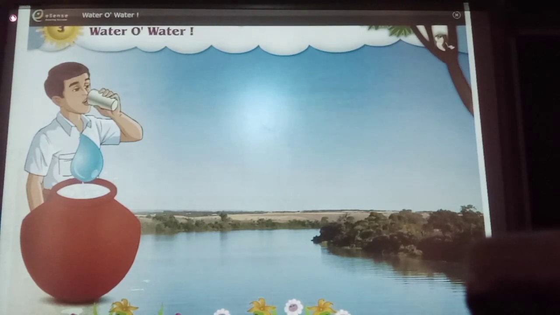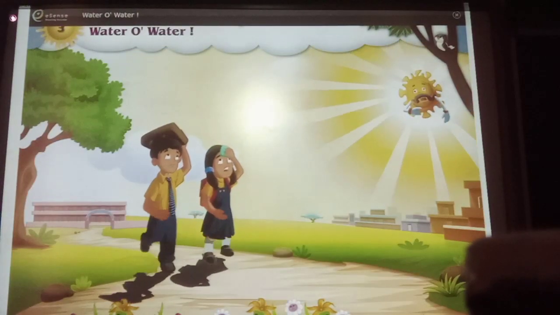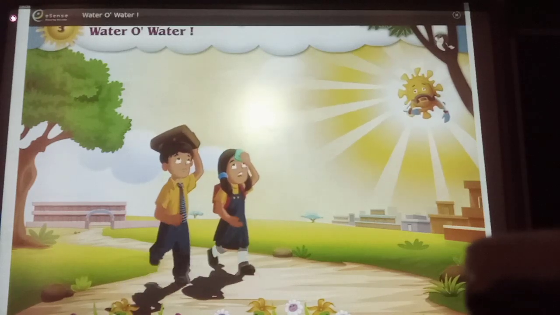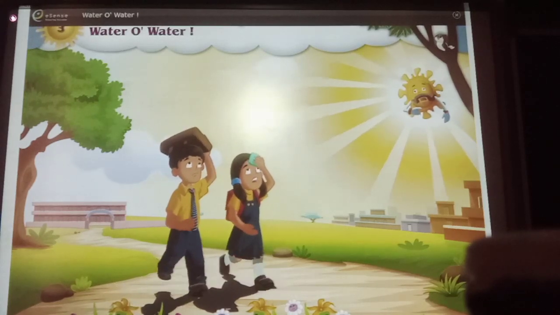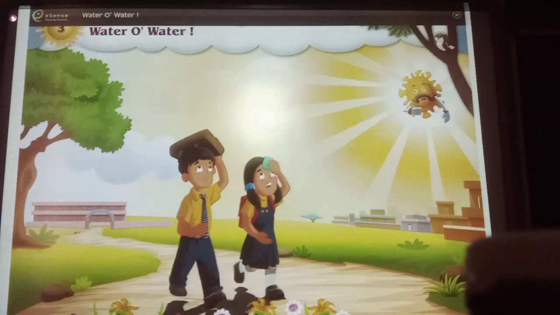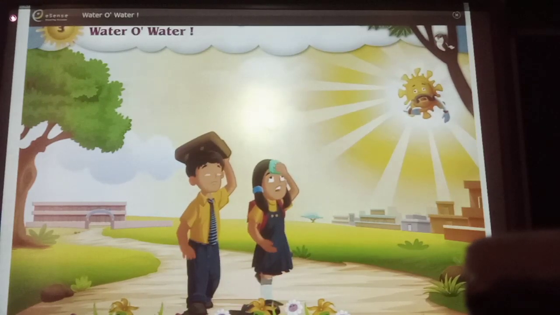Friends, think and say, if you are very thirsty and you do not have water, how would you feel? You would feel that in this heat, if someone gives you some water to drink, then you will be happy. Am I right?